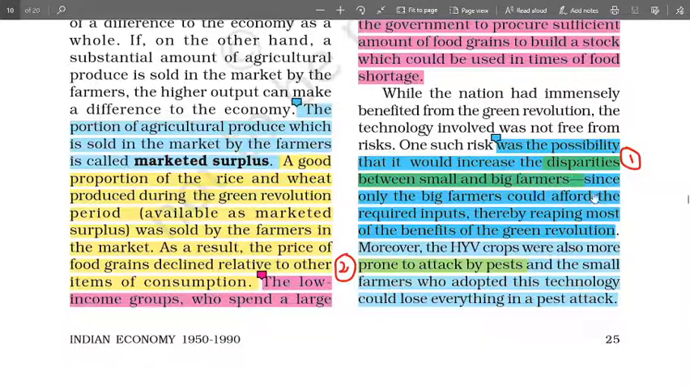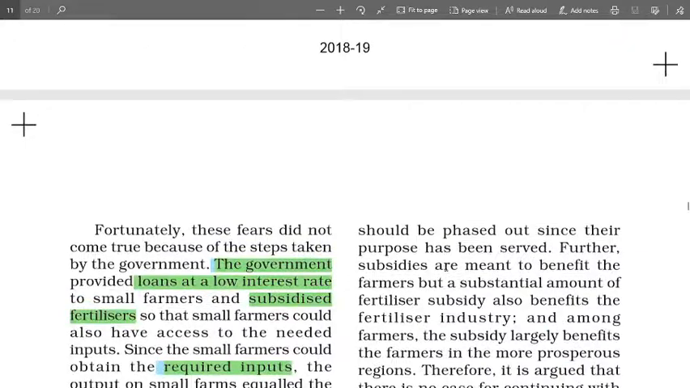And number two is that by constant use of those inputs, the crops are prone to attack by pests, and small farmers who adopted this technology could lose everything in a pest attack. So that's the adverse effect of green revolution.